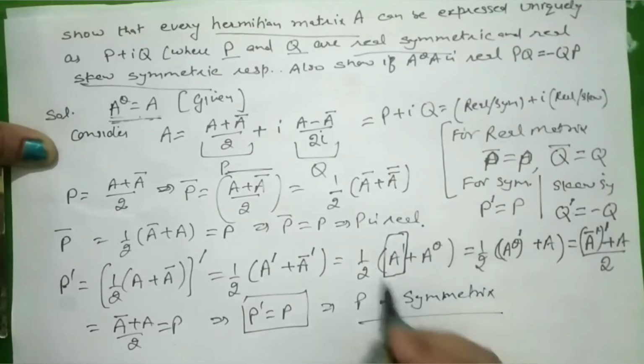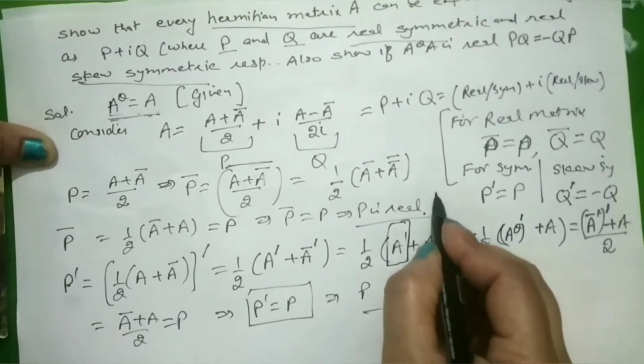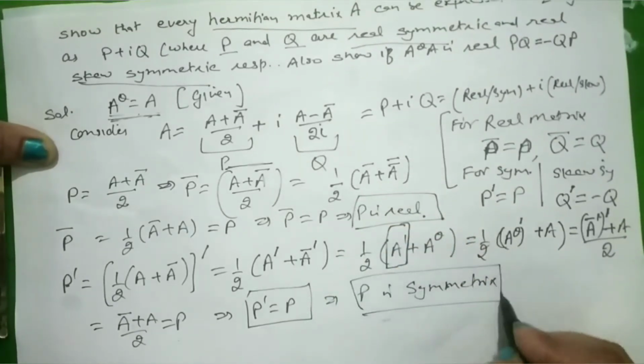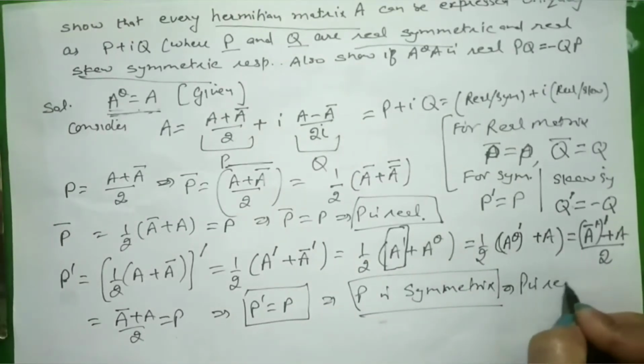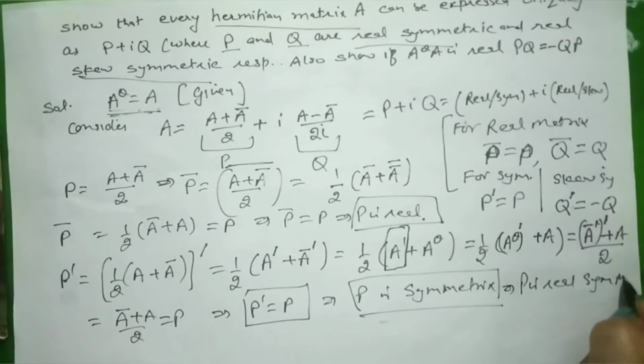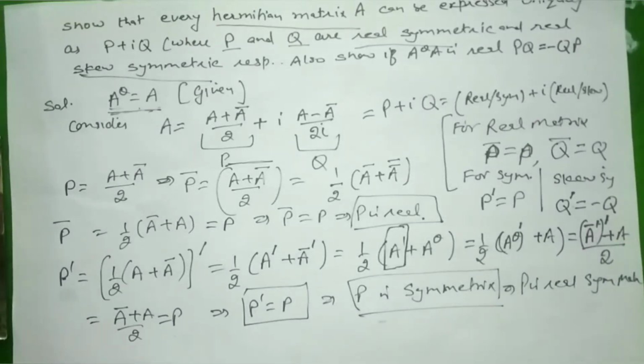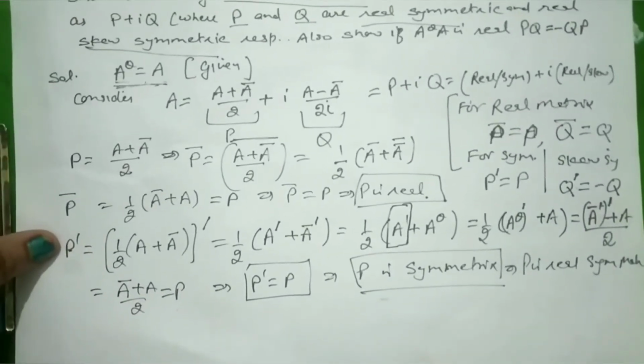Now from this and this, we combine these two results. P is real, P is symmetric, which implies P is a real symmetric matrix. Right? Now we need to check the same thing for Q.